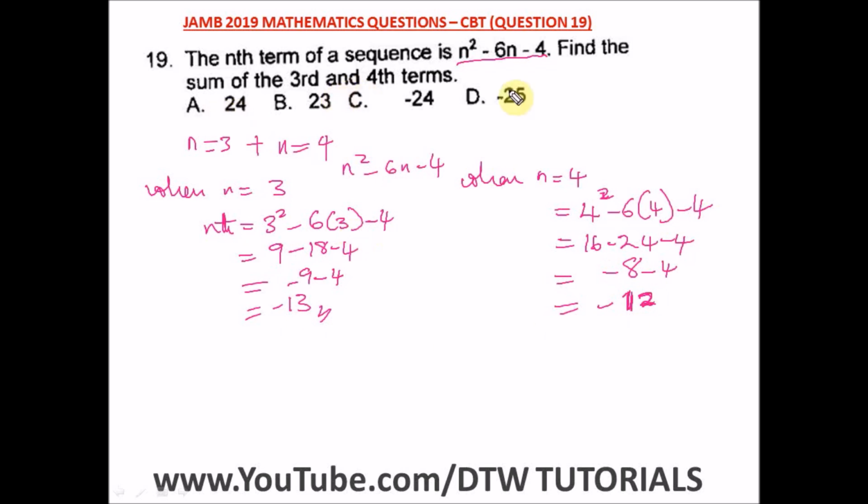So we have to sum them because we are asked to find the sum of the third term and the fourth term. So when we sum them, we have minus 13 minus 12. Okay, I didn't write this well. Minus 13 minus 12. And what is minus 13 minus 12? That will give us negative 25. So this is the sum of our third term and fourth term. So this is our answer, minus 25. And our right option here is option D.